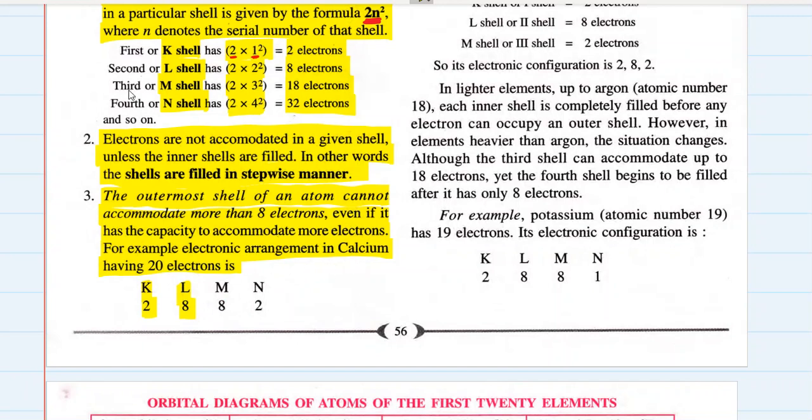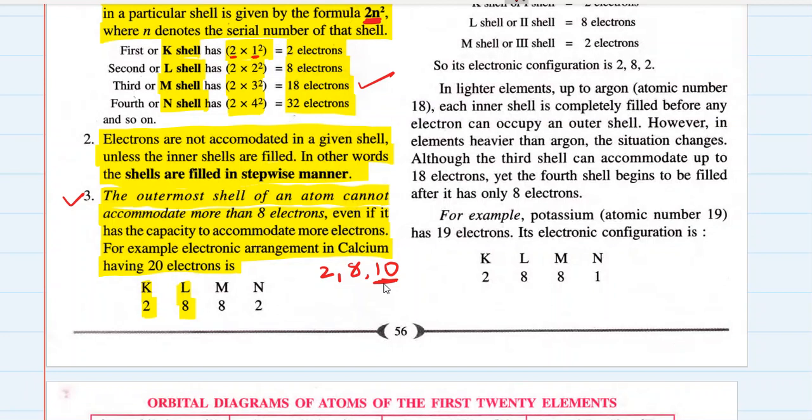Now the third shell, according to the rule, can occupy a maximum of 18 electrons, and we have 10 electrons left. Wow, so job is done. It could be 2 electrons in the first shell, 8 in the second shell, and 10 in the third shell. Job is done. But no, the third rule overrides the first rule. The third rule is above the first rule. It says that if you have an outermost shell, and this is definitely the outermost shell, the third shell, it cannot have more than 8 electrons.